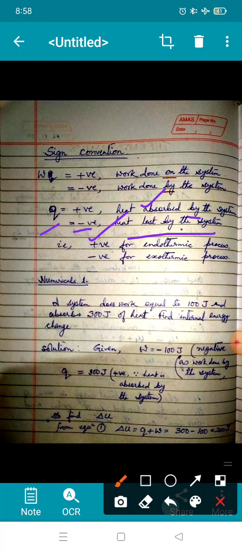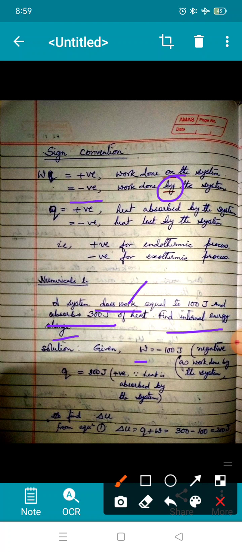So based on this, let us work out a simple numerical. A system does work. Be very careful when you read. It says a system does work. That means work is done by the system, equal to 100 joules, and absorbs 300 joules of heat. So find out the internal energy change. So what is given to you here? Work is done by the system, so W. Now since it is by the system, the sign of W will be minus, so we write minus 400 joules.